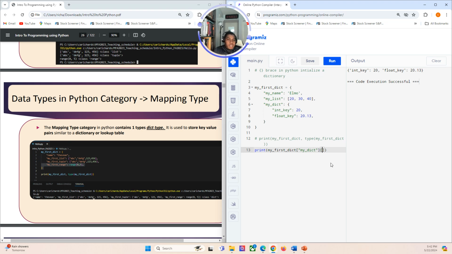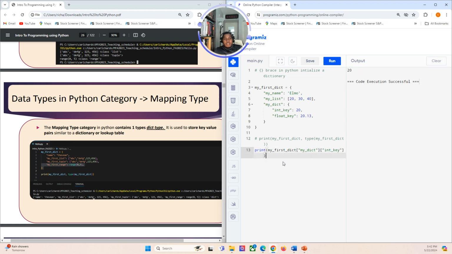But in this case, it's not an index, which is an integer index. It's a key. So it's similar to the key I used to actually access this dictionary here. So if I need the float value, I'll type in float key. Okay. So now it returns the float value.